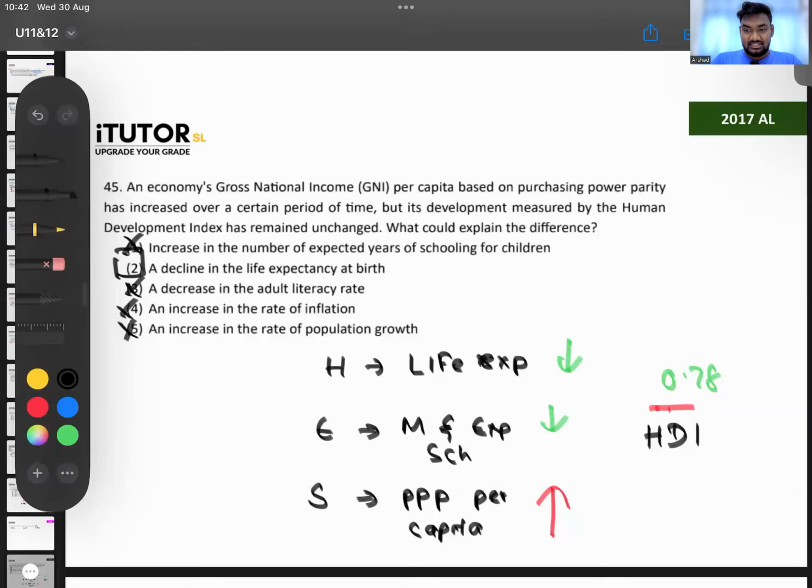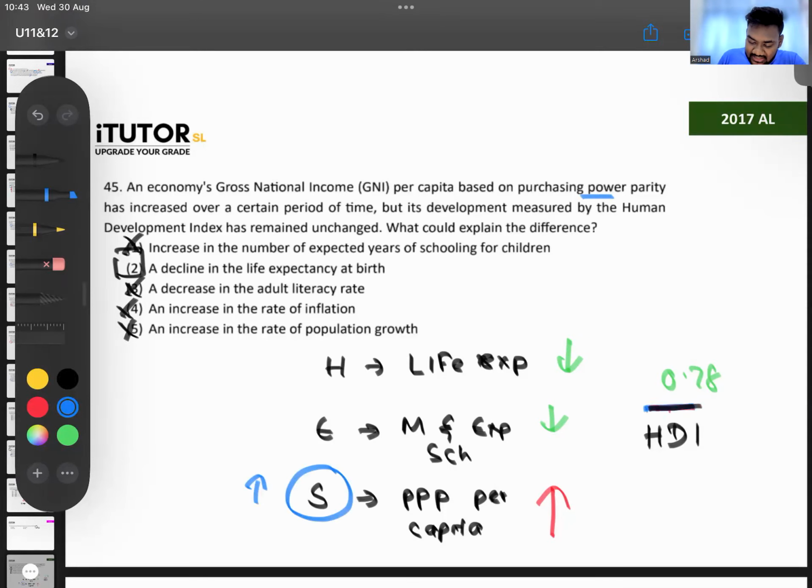Life expectancy is an HDI component, yeah? Then how can it have fallen? Because the HDI remained the same, no? Think logically, try to understand the question. In the question, they are saying the purchasing power parity has increased. So this component has increased. So if this component increased, the Human Development Index should also increase, no? But they are saying even though this increased, the Human Development Index remained unchanged.